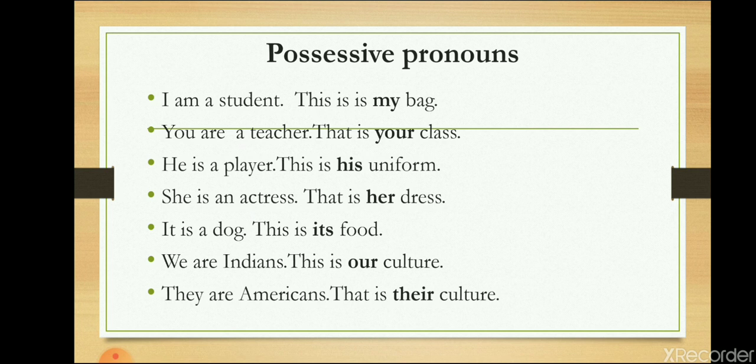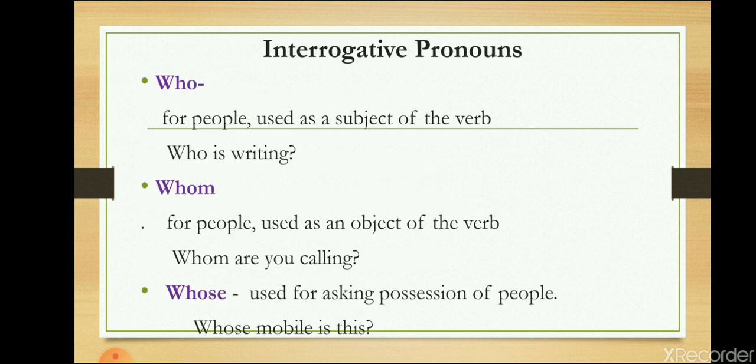Possessive pronouns are the pronouns which are used to indicate possessions of the pronoun. In the very first sentence, I am a student, this is my bag. The word my, which is a pronoun, is indicating the possession of I. Similarly, the other possessive pronouns are your, his, her, its, our, their. They are informing the different possessions of the subjective pronouns.